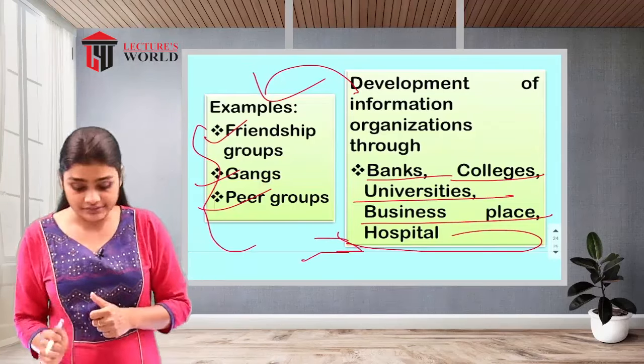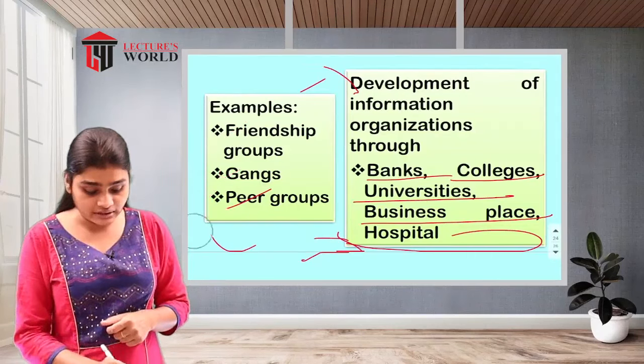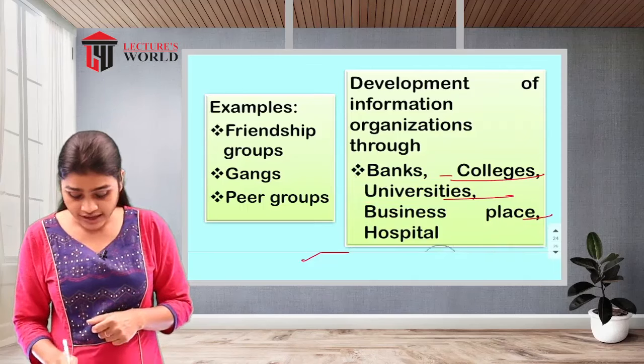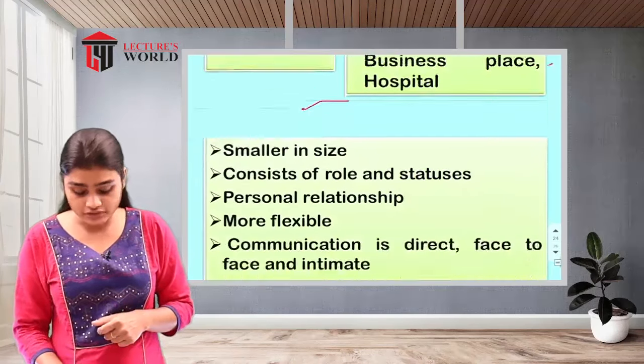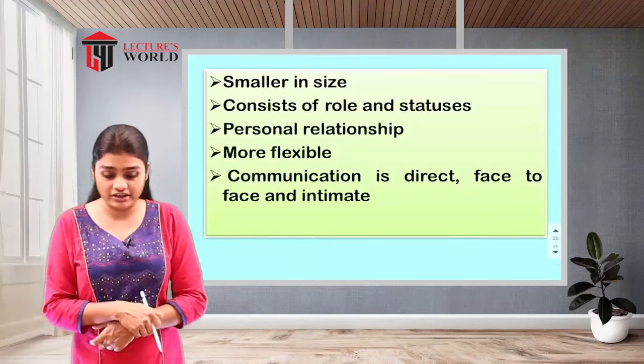So that is it. If we talk about the characteristics of this type of informal social organization, then it is the exact opposite of your previous one, that was your formal organization.